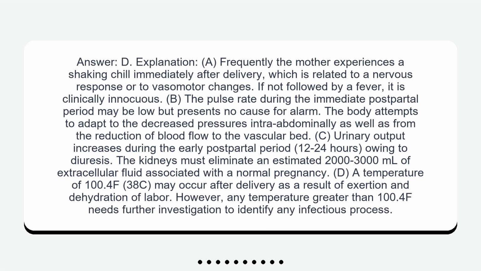Answer: D. Explanation: A. Frequently the mother experiences a shaking chill immediately after delivery, which is related to a nervous response or to vasomotor changes. If not followed by a fever, it is clinically innocuous. B. The pulse rate during the immediate postpartum period may be low but presents no cause for alarm. The body attempts to adapt to the decreased pressures intraabdominally as well as from the reduction of blood flow to the vascular bed. C. Urinary output increases during the early postpartum period, 12 to 24 hours, owing to diuresis. The kidneys must eliminate an estimated 2,000 to 3,000 ml of extracellular fluid associated with a normal pregnancy.